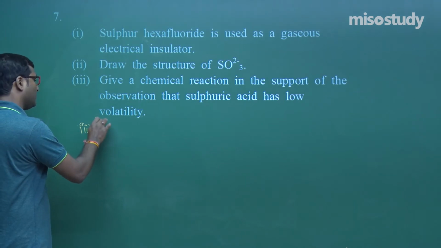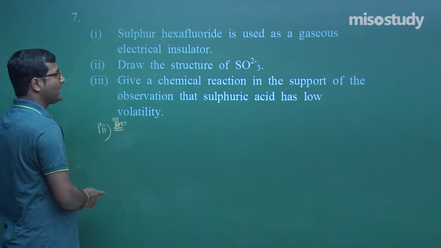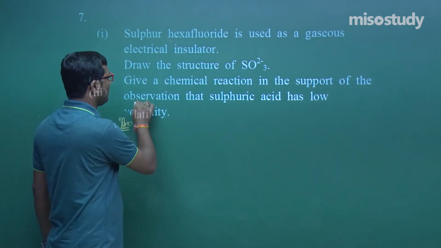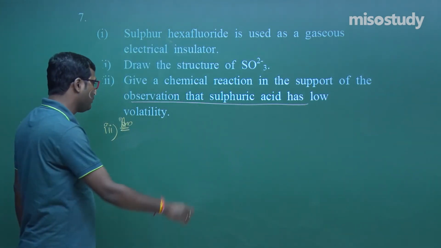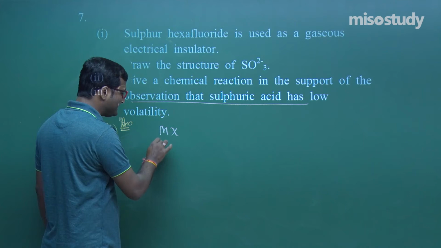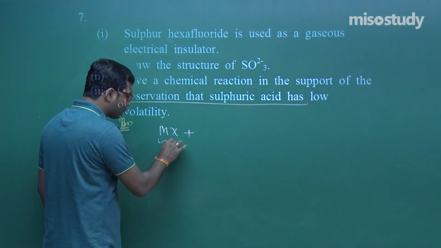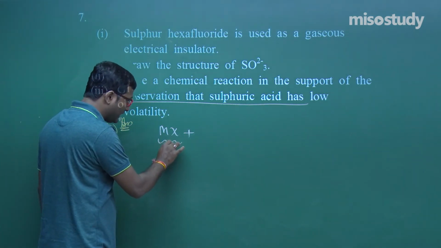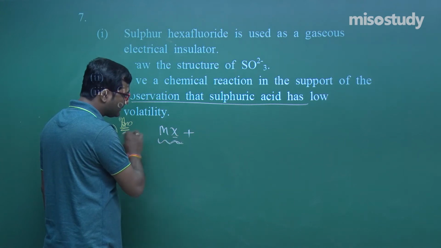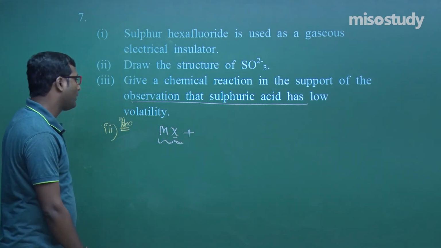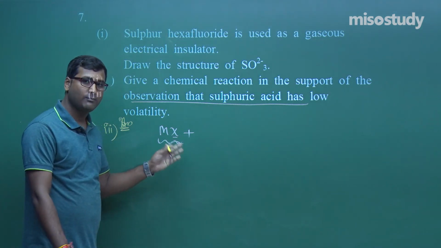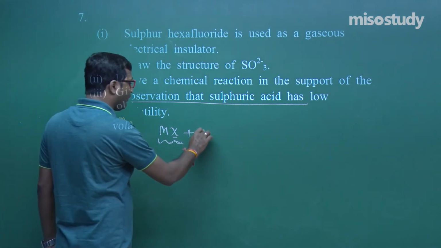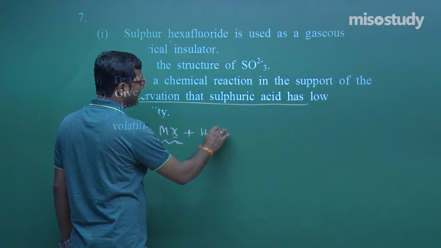Now the third one: give a chemical reaction in support of the observation that sulfuric acid has low volatility. As we know, sulfuric acid easily replaces the halide, that is fluorine, chlorine, bromine and iodine, and forms a more volatile acid.